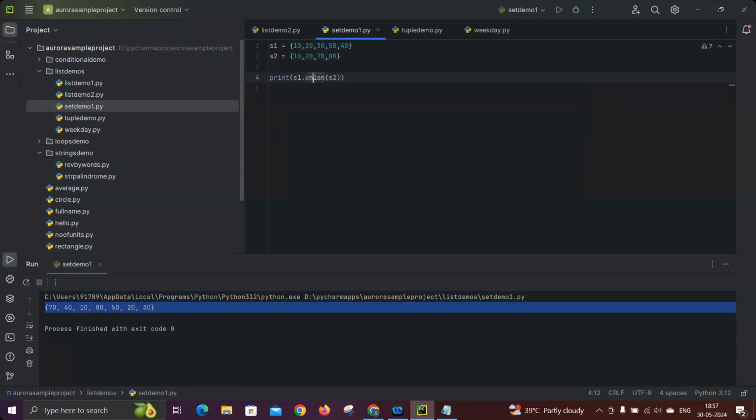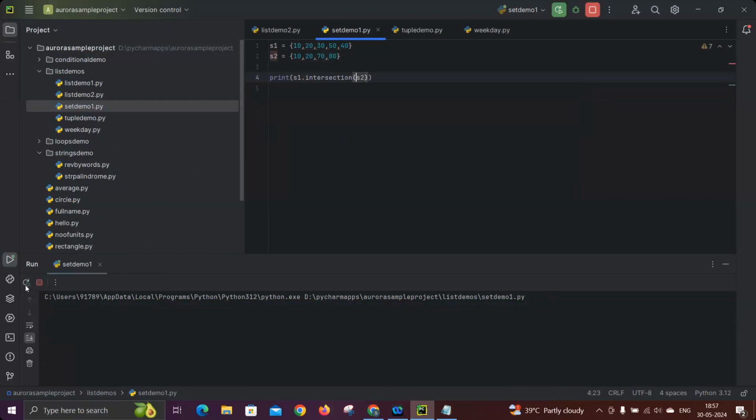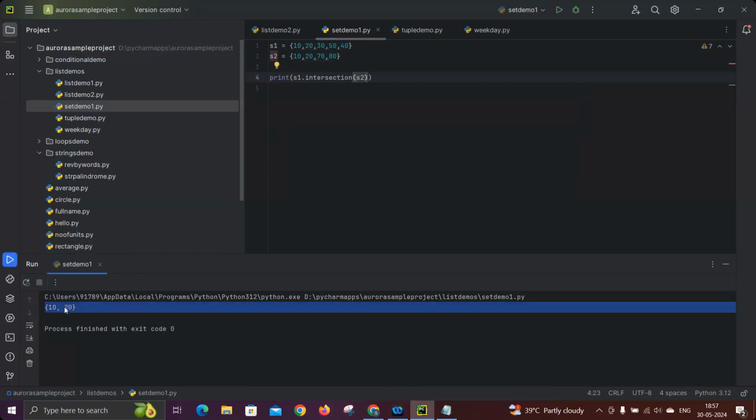Similarly, if I use intersection instead of union, now it will give the common elements only. What are the common elements here? If you observe S1 and S2, the common elements are 10 and 20. So you will get an output of 10 and 20. See that. So this is the basic difference between union and intersection. Union gives all the values from the collections without duplication, whereas intersection gives only the common values from both sets.